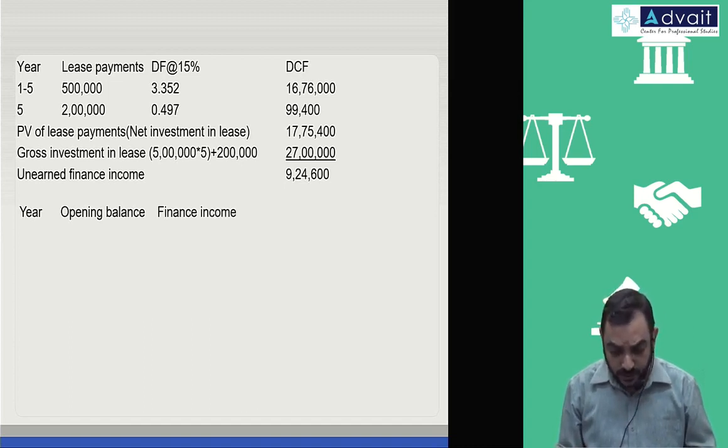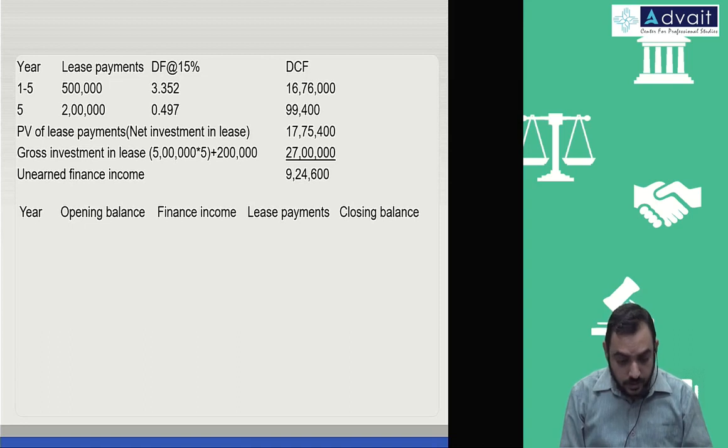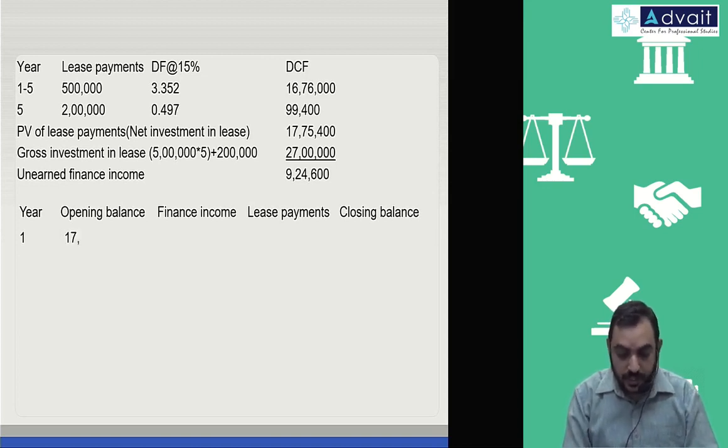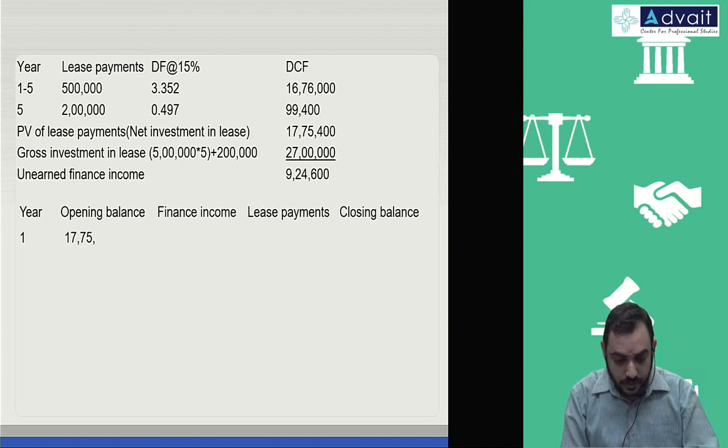Then whatever lease payment you consider, and then closing balance. So first year opening balance, we recognize 17 lakh 75,400.